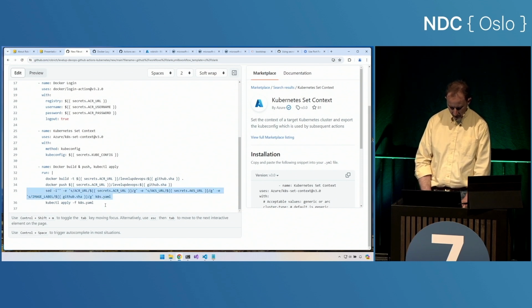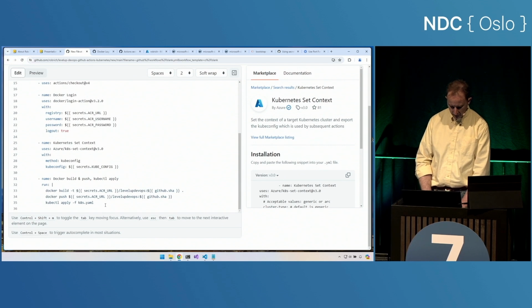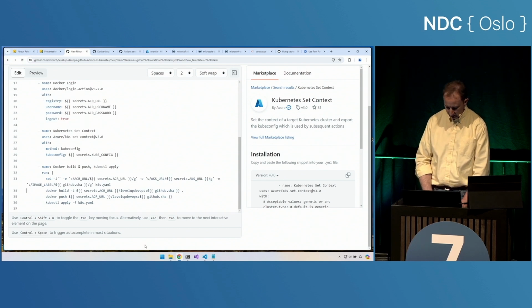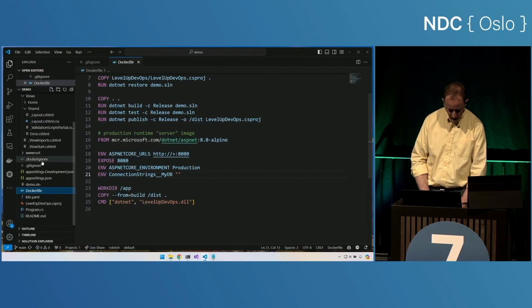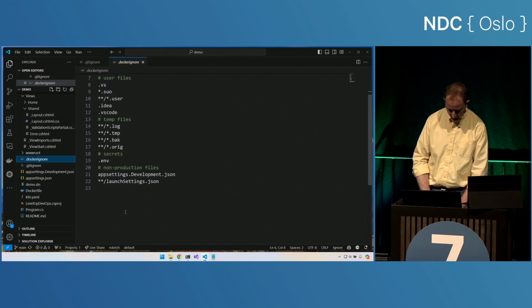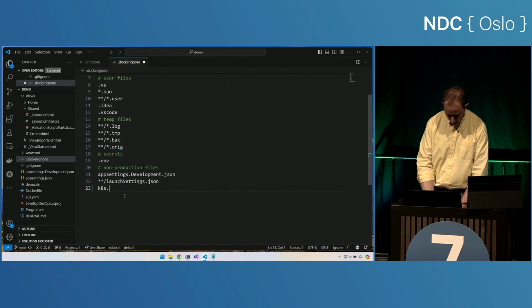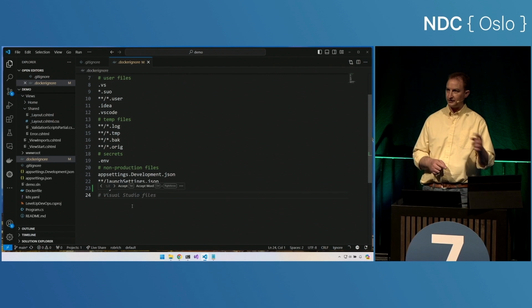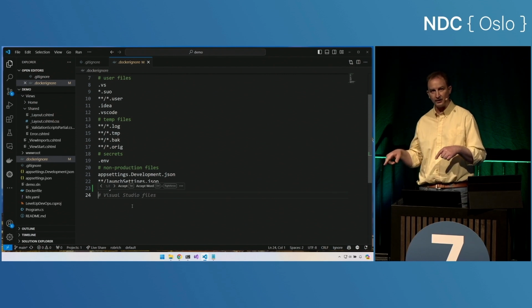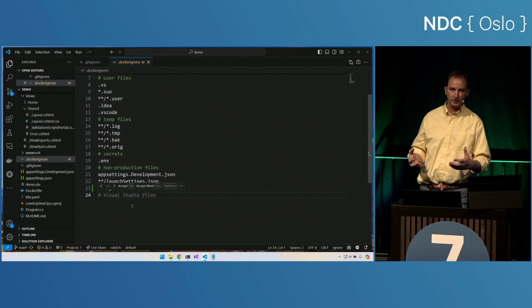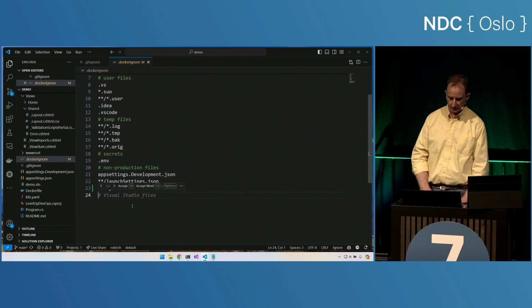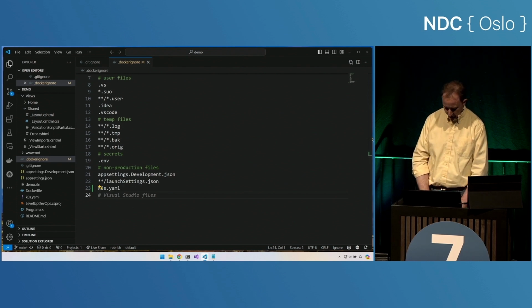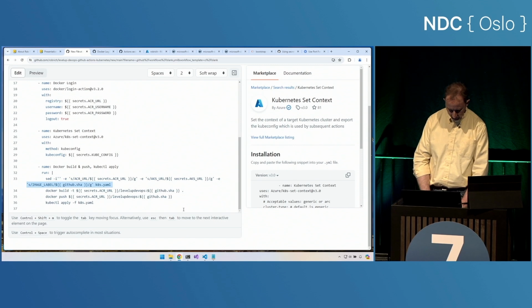Now, I chose specifically to put this sed line here, because if I put this sed line here, and if, say, for example, we come back into our Docker ignore, and somebody forgot to put in the k8s.yaml file here in the non-production files, then we might copy those secrets into our container, and now if you were able to pop my production container, you could get my deployment secrets as well. So let's not do that. Let's instead move this sed line down to after we've pushed this to the registry.